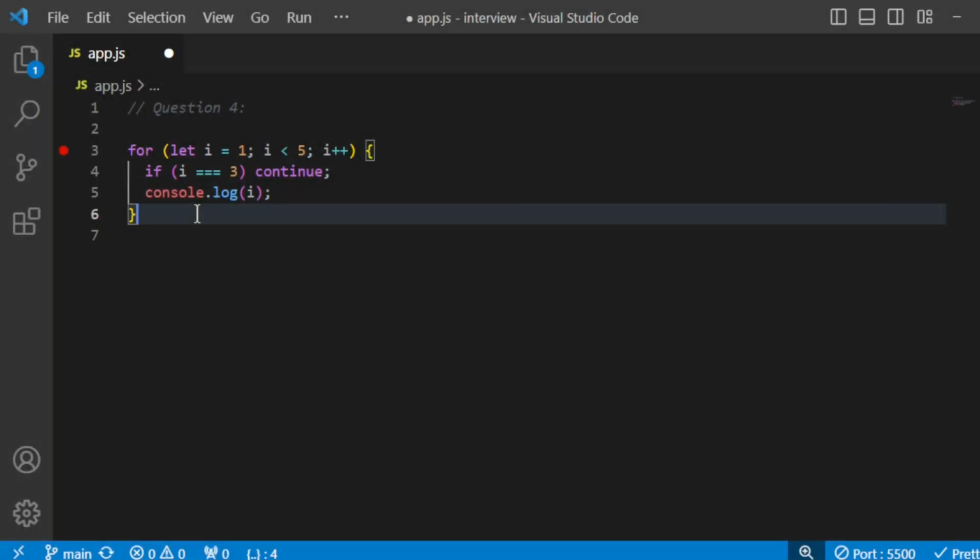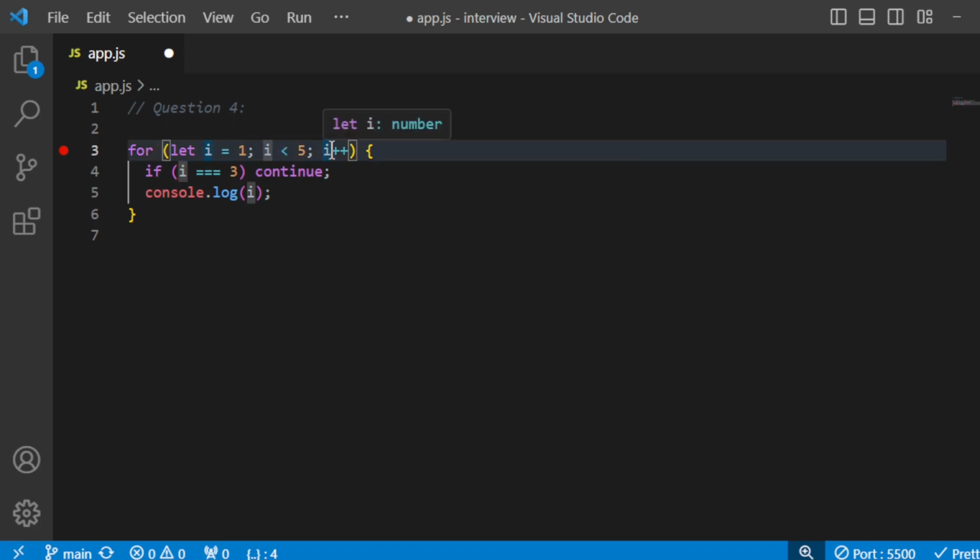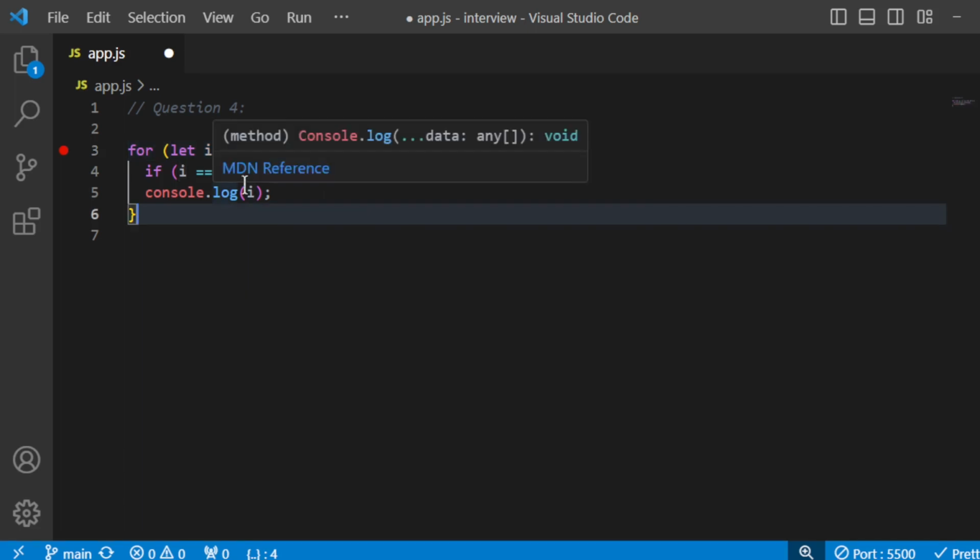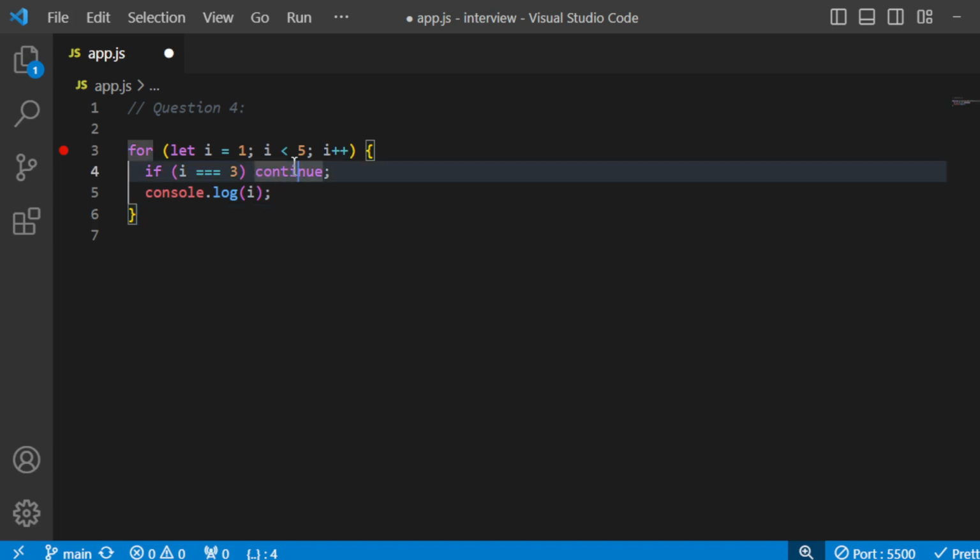In the next question, we have a for loop that has a variable i starting at 1, and it continues as long as i is less than 5, and each time we are incrementing by 1 in the iteration, right? So inside the for loop, we have an if condition where we check i is equal to 3. This condition checks whether the current value of i is equal to 3 or not, right? And we have a continue statement over here, which actually skips.